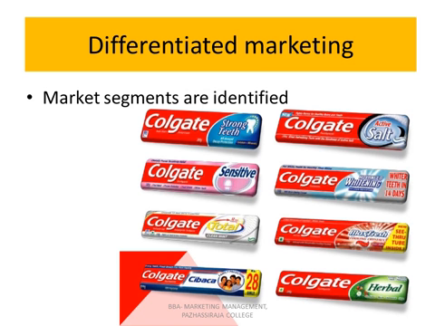In differentiated marketing, the company will identify various segments in the market and they will offer the product to the selected segments. For example, Colgate toothpaste. In India, they are offering nearly 8 different types of toothpaste. So they have identified 8 different segments and they are offering these products to these segments.